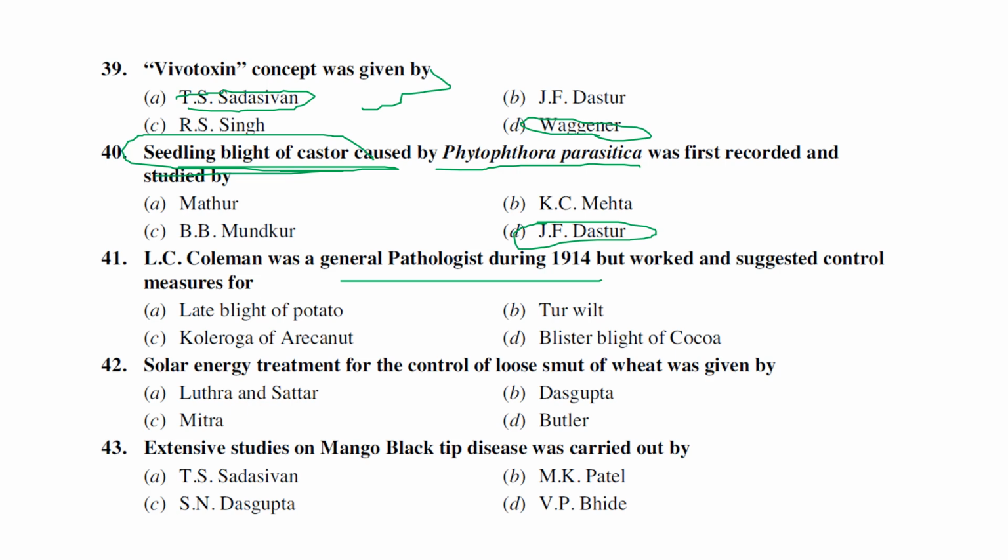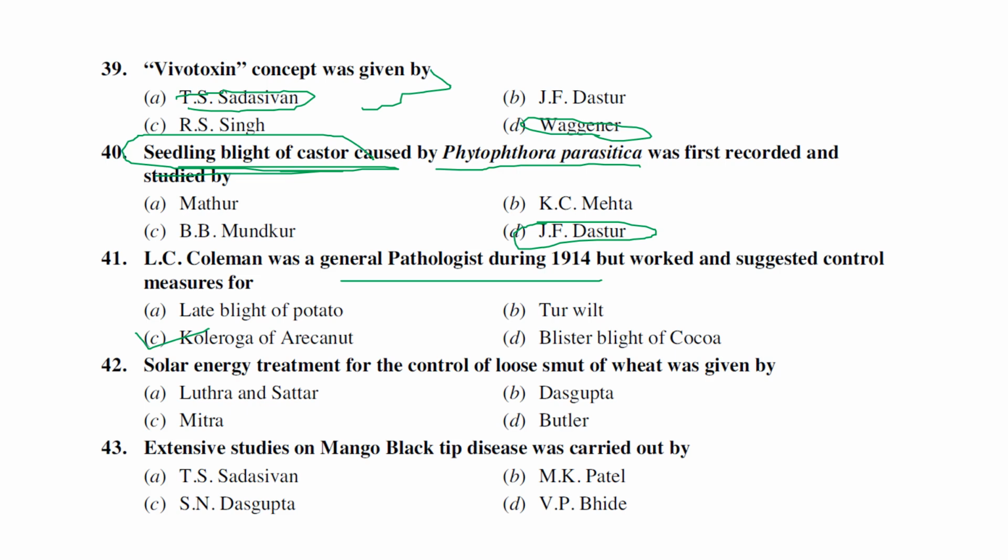So here this L.C. Coleman actually worked in South India. At the time he recommended the management practices for koleroga disease of areca nut. This koleroga disease has various names, bud rot, and other various kinds of names. Mahali disease, Tanjore wilt, various other names are also there, right?